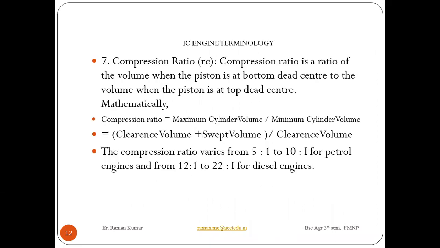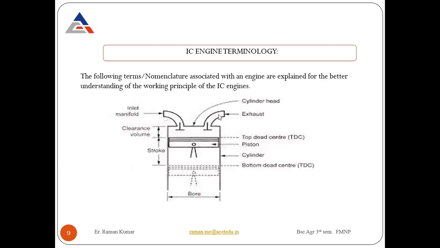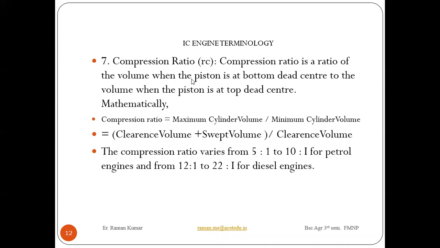Okay. Next we have compression ratio. What is compression ratio? Compression ratio is the ratio of the volume when the piston is at bottom dead center to the volume when the piston is at top dead center. When your piston is at bottom dead center, the inside volume is the swept volume plus clearance volume. This total volume divided by only the clearance volume is known as your compression ratio.